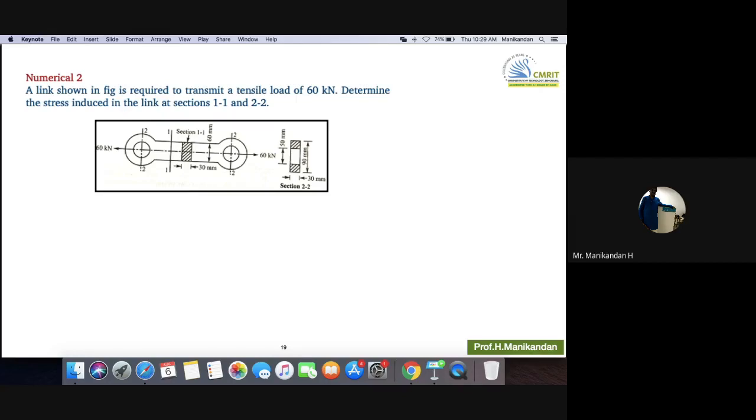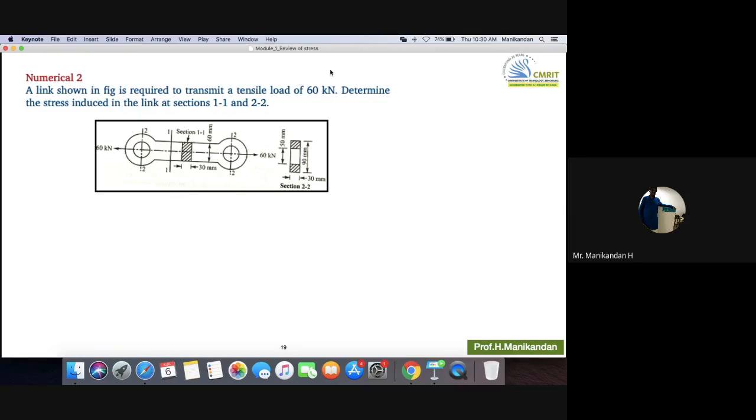But does the nature of stress vary? No, sir, both will be tensile only. Both will be direct tensile in nature, whether it is at section 1 or section 2. The stress nature will be tensile, but the magnitude of the stress produced will be different because the area is different. Got it? Yes, sir. Now you only have to tell me what is the question they are asking.